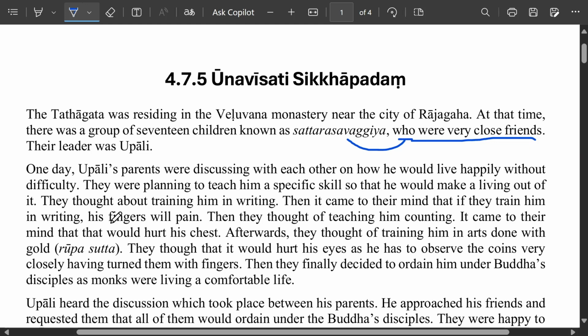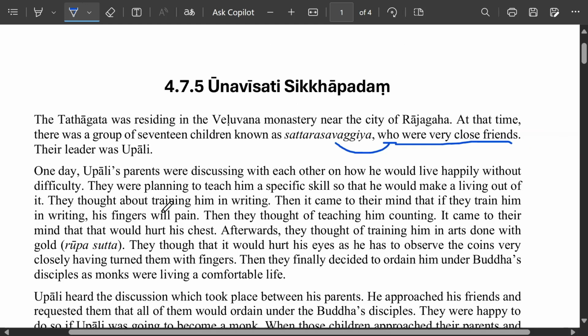Okay, another one. One day, Upali's parents were discussing with each other how he would live happily without difficulty. They were planning to teach him a specific skill so that, what is this? Remember, "so that", yes, so that he would make a living out of it. They thought about training him in writing.